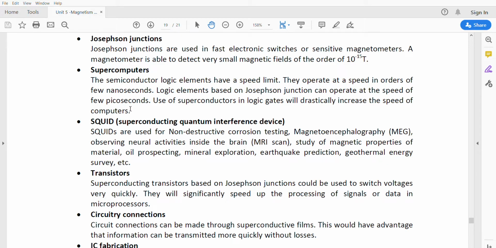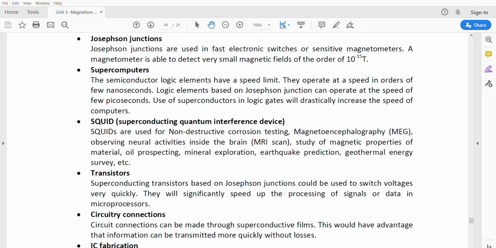Supercomputers are also one type of concept, where logic elements have a speed limit. They operate at speeds on the order of a few nanoseconds. Logic elements based on Josephson junctions can operate faster, as a Josephson junction is a fast switching method, so it can be used in superconductors to build logic gates. SQUIDs, superconducting quantum interference devices, we already saw, are used in MRI scans and MEG scans to understand brain activity, and also for oil well detection, mineral detection, earthquake detection, and geothermal energy survey.